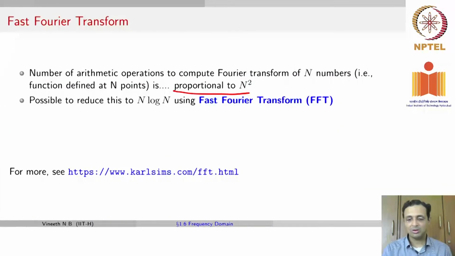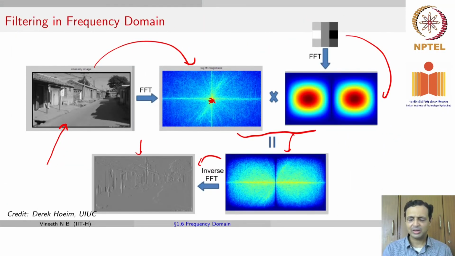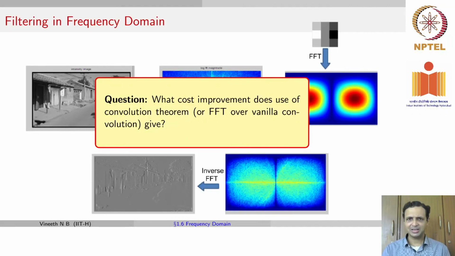Okay, now coming back to the slide. Can we ask the question, in this particular case, what specific cost improvement did the use of the convolution theorem really give? I'm going to leave this as a question for you to think about. Can you think what actual cost improvement the use of the Fourier transform, or doing this operation in the frequency domain, would give? Frequency and Fourier are synonymous terms in this case. Think about it and we'll discuss the answer in the next lecture.